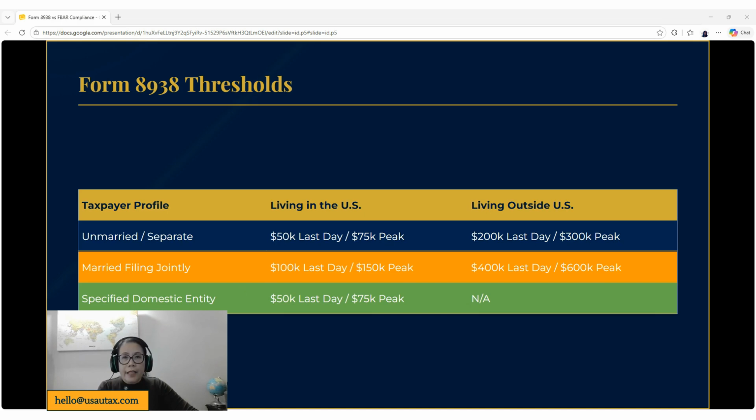The 8938 is only required to be filed by a specified domestic entity. So obviously, the threshold does not apply to entities outside the U.S. because they don't need to file 8938.